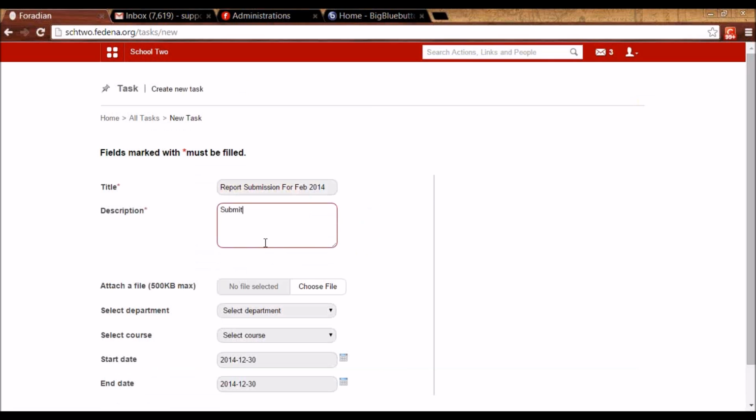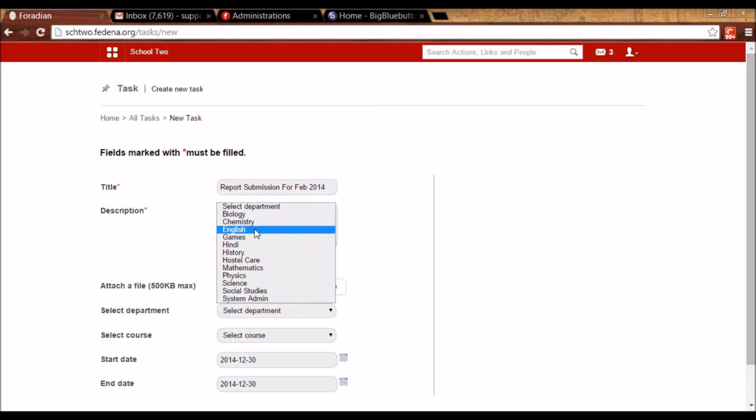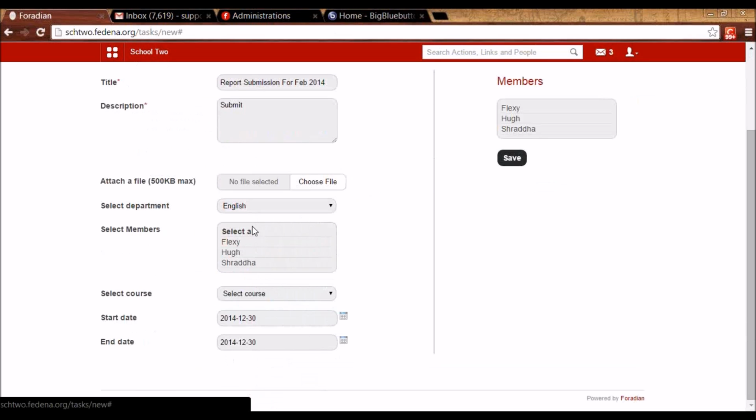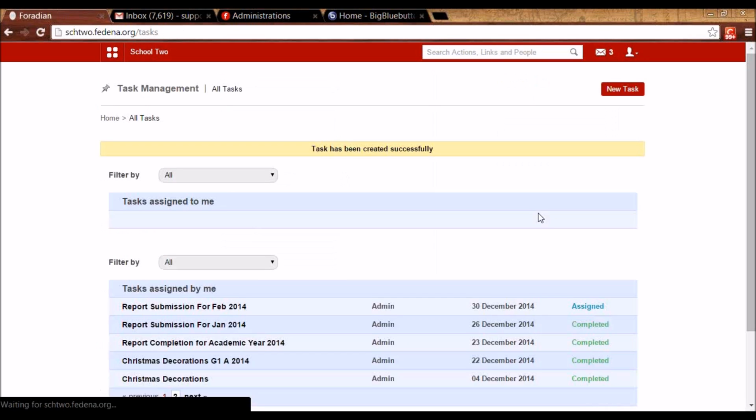And if the description is longer, I can even choose to attach a file. And then let's say this has to be done by the English department. So all these employees are appearing, and I've assigned this task to these employees. And the start and end date can be changed. And I can save it.